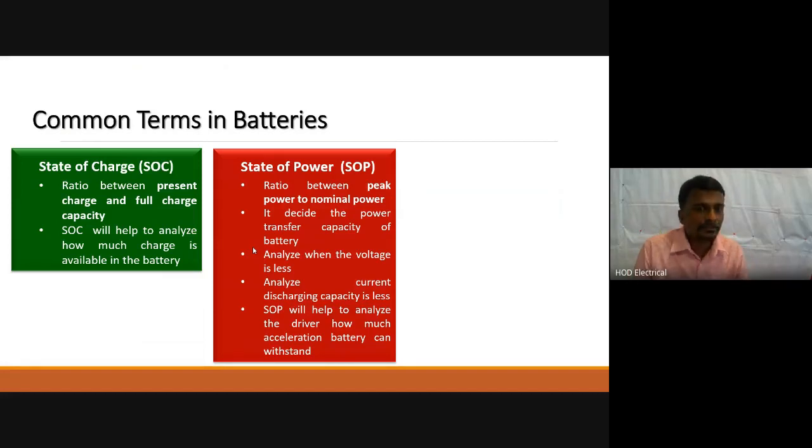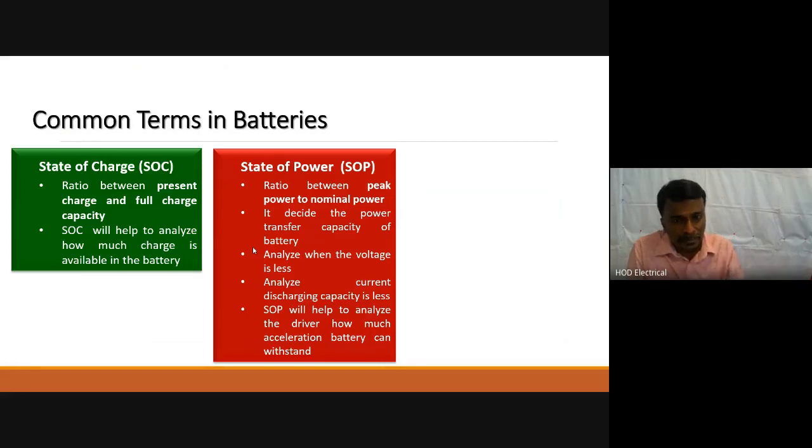State of power is nothing but, once again repeat, it will help to analyze the driver how much acceleration I can give, whether the battery has the capacity to withstand that much acceleration suddenly. That is decided by the state of power. The state of power is nothing but the ratio between the peak power to the nominal power of the battery.